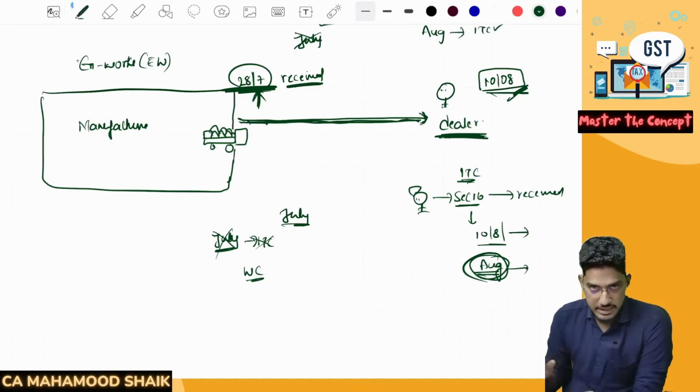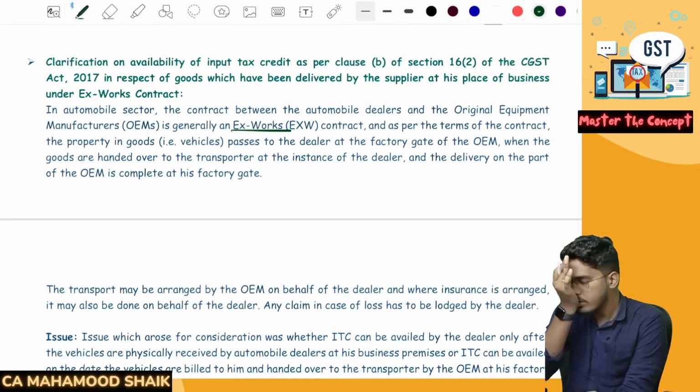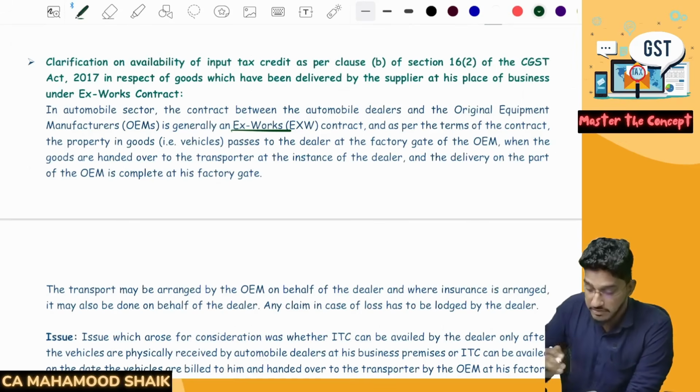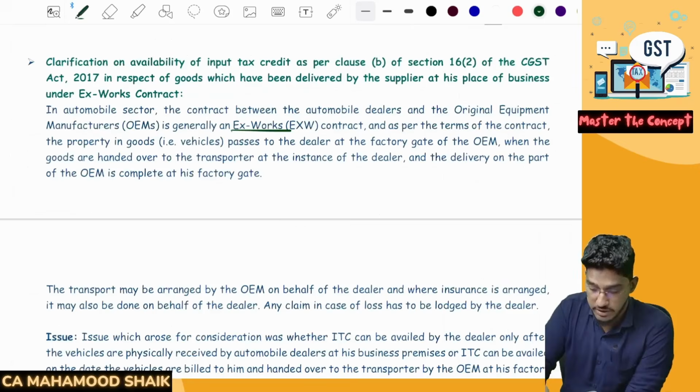Able to understand? Clear and comfortable? So if we start reading that circular in a detailed manner, it is very important. This also I feel is very important from the examination perspective. Like this, they can frame a question. Whatever example I have given you here has the potential to get framed as a question altogether.